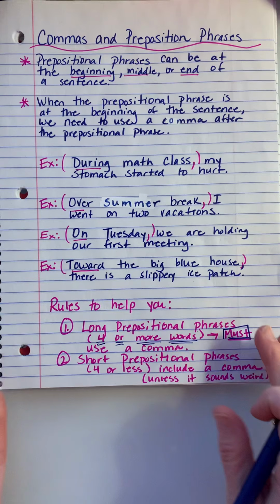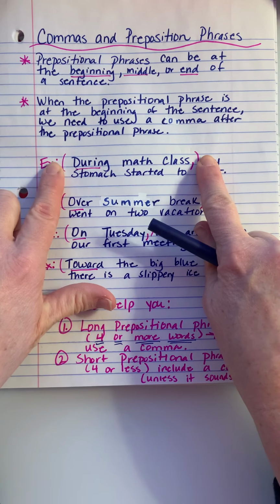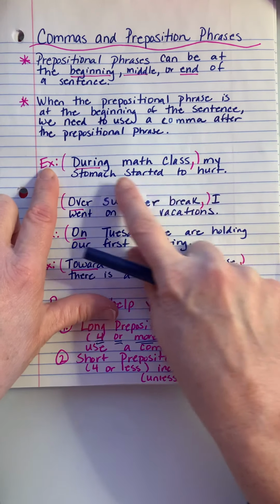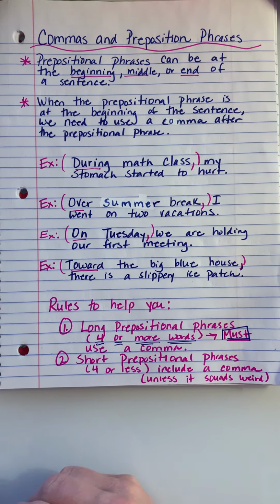Okay, so for our purposes this week, basically you're just going to locate the prepositional phrase and add the comma right there. So: During math class, comma, my stomach started to hurt. That's our grammar concept this week. It's a lot simpler than the one we had last week. I know that one was a little tough with prepositional phrases as adjectives or adverbs, but this one should be pretty simple for you this week.